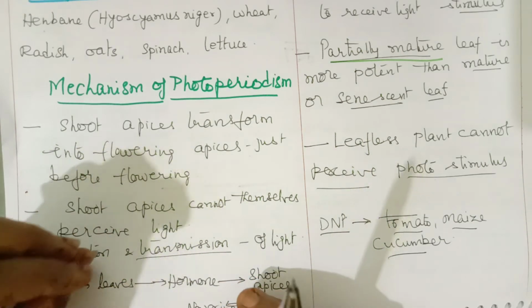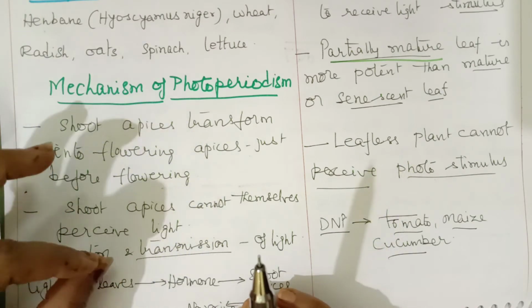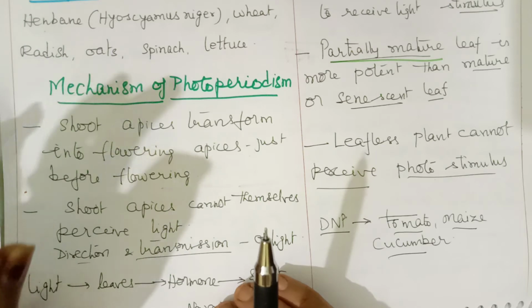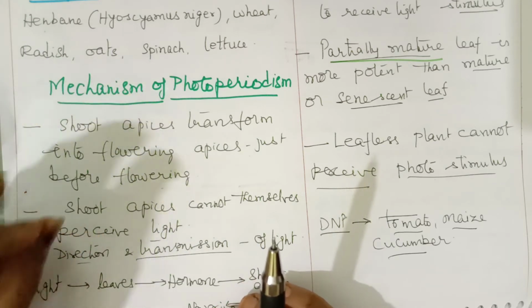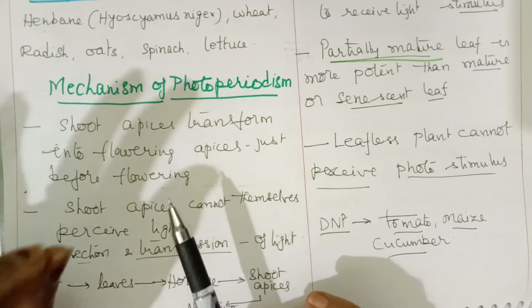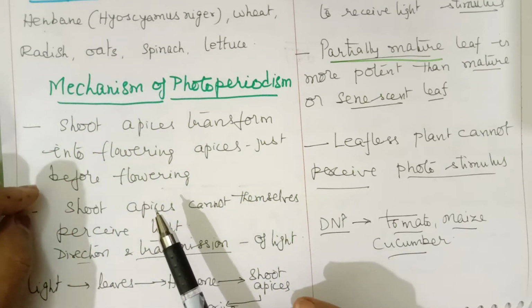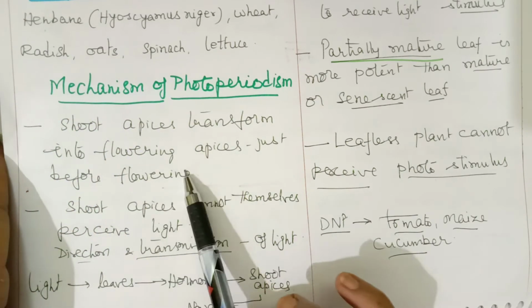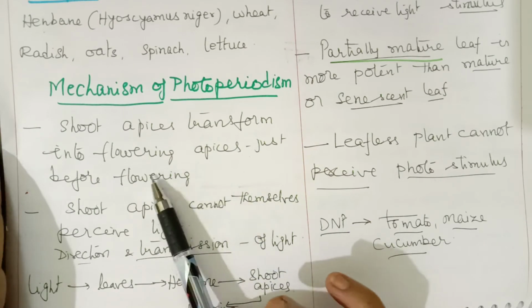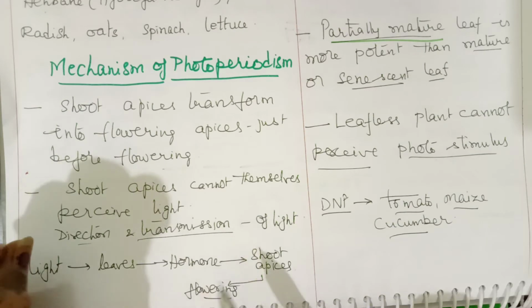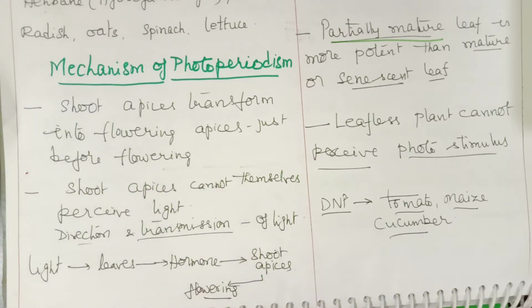So plants require a particular inductive period of light, a particular duration of light. When they are exposed to a particular duration of light, they synthesize a specific flowering hormone that induces flowering. Shoot apices transform into flowering apices just before flowering, and shoot apices cannot themselves perceive light directly.